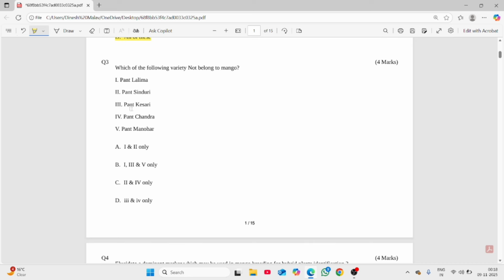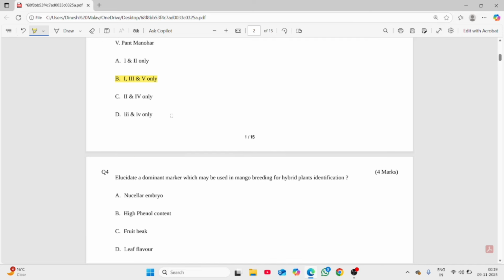So third question is, which of the following varieties do not belong to mango. So Pant Lalima, no, Pant Lalima is not a variety of mango. Pant Sinduri, it's a variety of mango. Yes, clonal selection from Pantnagar. Pant Kesari is not a variety of mango. Pant Chandra and Pant Sinduri, these two are the varieties of mango. And Pant Manohar is also not a variety of mango. So we have options first, third, and fifth, and these are not varieties of mango. Pant Chandra and Pant Sinduri are clonal selections of mango from GB Pant University.